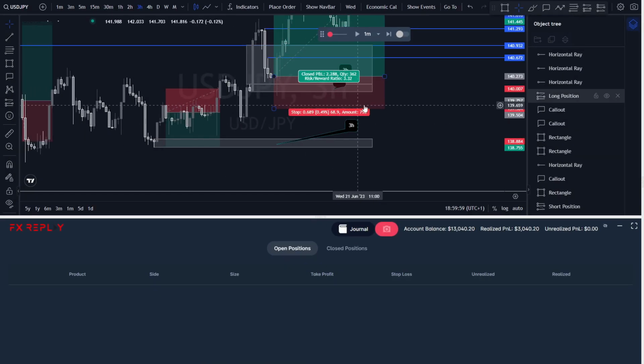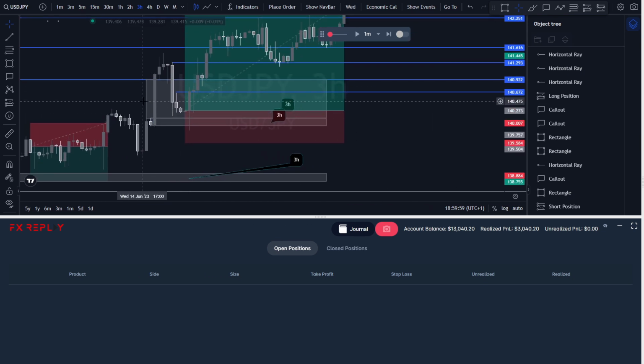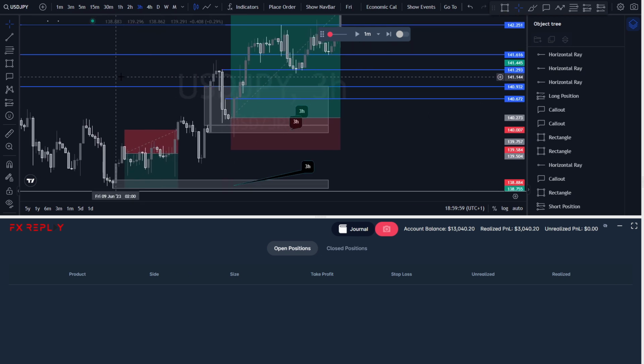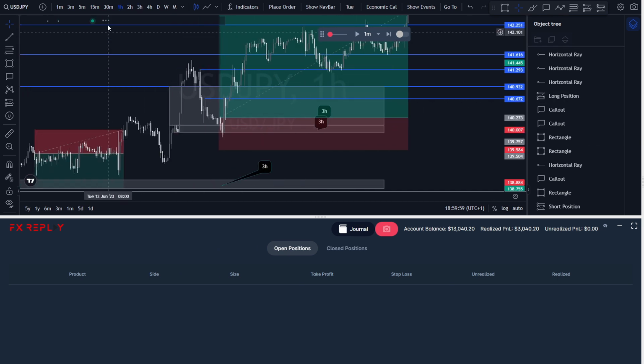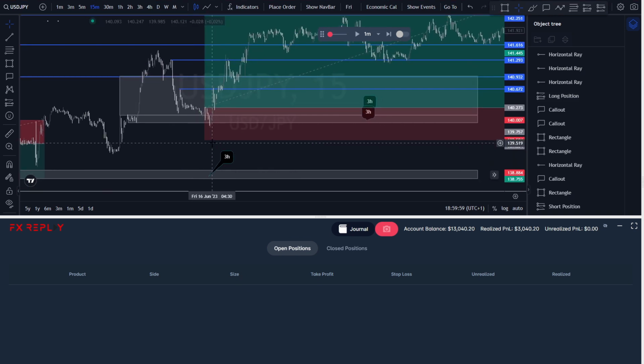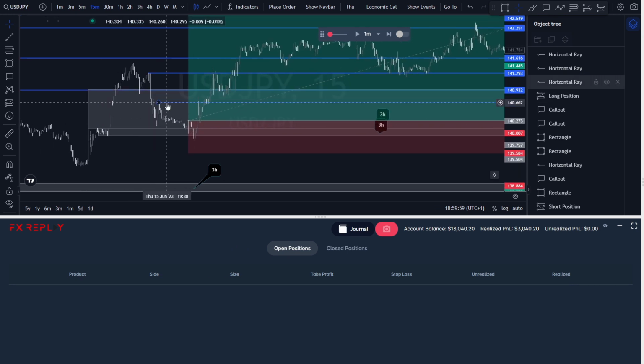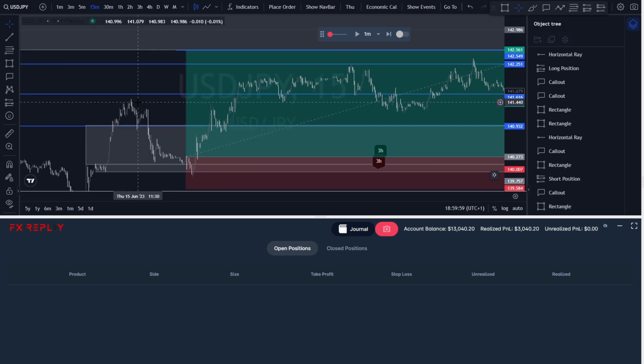The last trade for today's episode was actually a win. The reasons why I entered were 3-hour fair value gap to the upside, 3-hour order block to the upside, and also price stopped just below this area of liquidity and went back into the order block and into the fair value gap. And I entered off of a break of structure. Stop loss was below the order block with a lot of breathing room. Take profits were previous areas of liquidity right here and right here, then obviously the area of liquidity where price just stopped below.